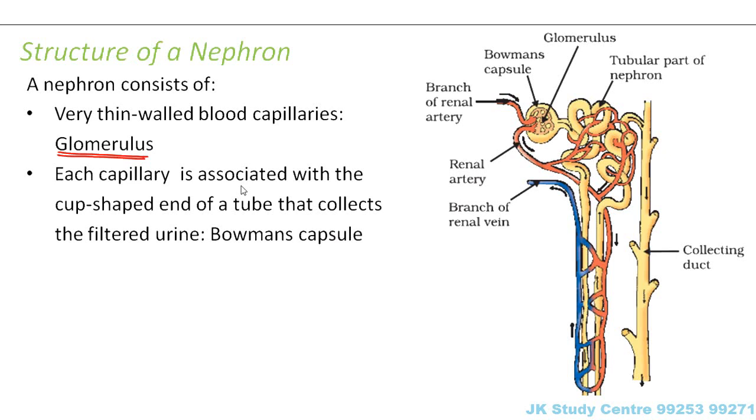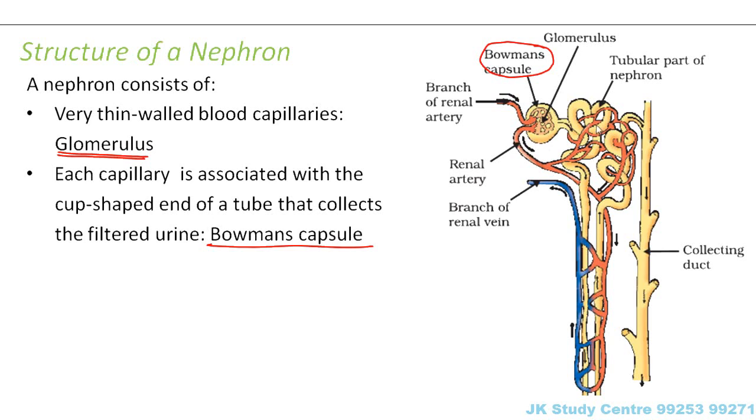Each capillary is associated with the cup-shaped end of a tube that collects the filtered urine. This is called Bowman's capsule. If you see here, there is a cup-shaped end of a tube. If you look at this orange colored tube, you see the end of this tube is cup-shaped. So this is known as Bowman's capsule. The glomerulus is associated with a Bowman's capsule, and this Bowman's capsule is just one end of a tube.